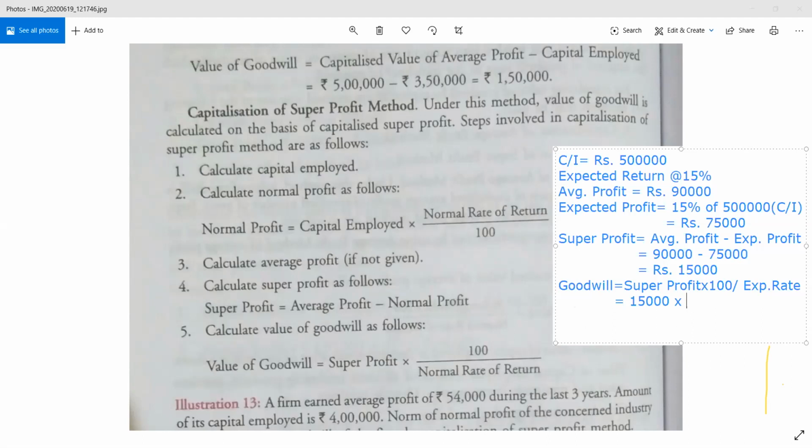Multiply it by 100, divide it by 15. So your goodwill value will be exactly 1 lakh rupees. Understood? So this is how goodwill is calculated under super profit.